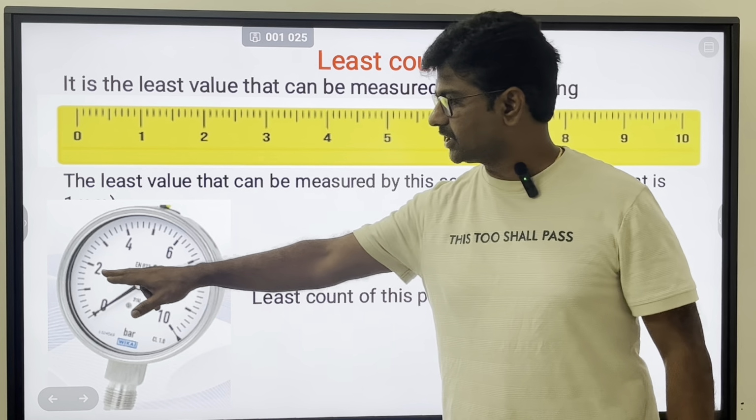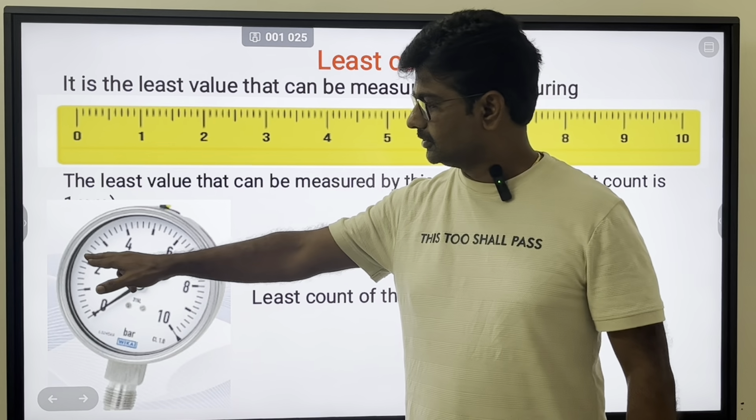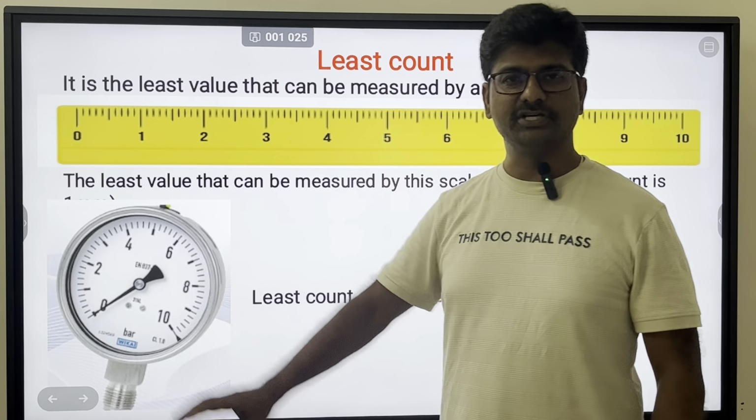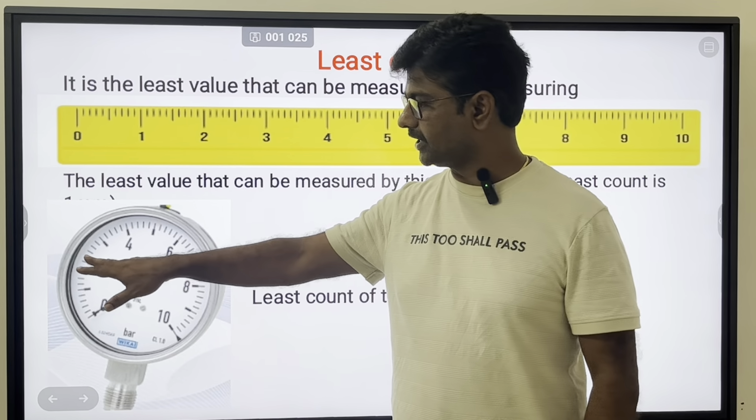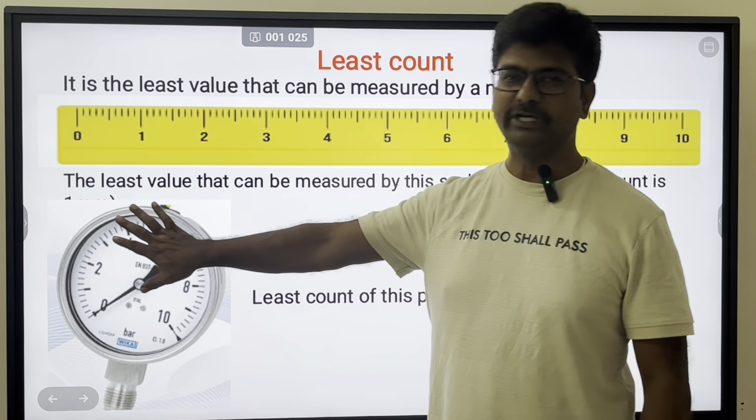Suppose I want to measure, I can measure 2.2 bar, but I cannot measure 2.3, because of course there is something in between that I can judge, but accurately I cannot measure. I can measure 2.2, 2.4, 2.6 because readings are there.